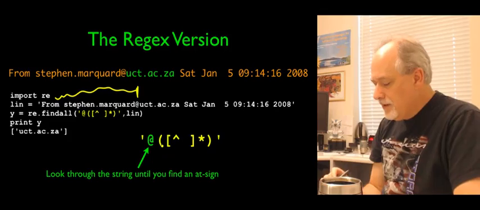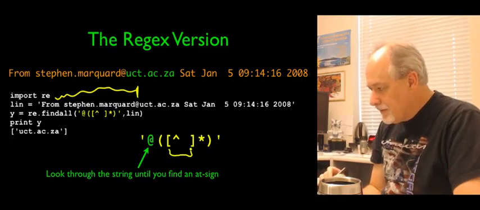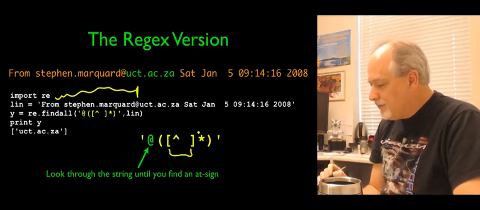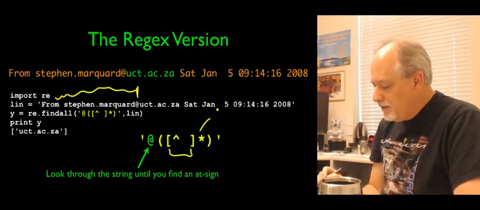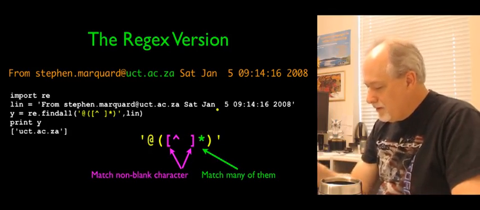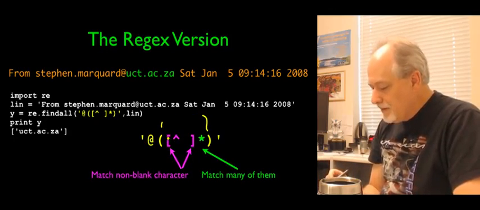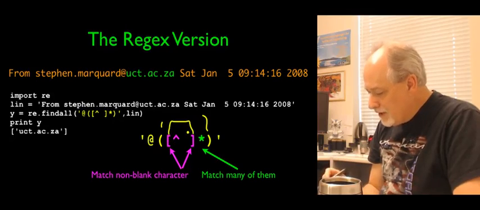Got an at sign. Then start extracting, end extracting. And then this is another form. This is one character, a single character that matches any non-blank character, and 0 or more of them. Okay? So find an at sign, start extracting, end extracting, match. This is one character.